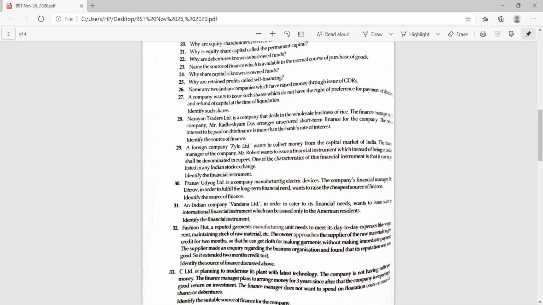33. C Limited plans to modernize the plant with the latest technology. The company does not have sufficient money. The finance manager plans to arrange money for 3 years, after which the company expects a good return on investment. The finance manager doesn't want to spend on the flotation cost of issuing shares. Identify the suitable source of finance. It is public deposit, because there will be no flotation cost on public deposits.